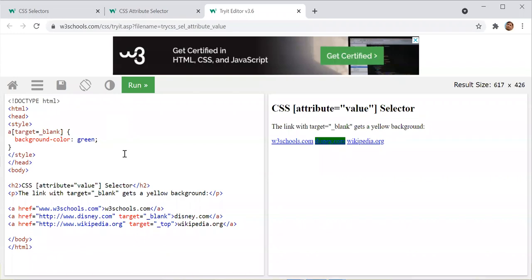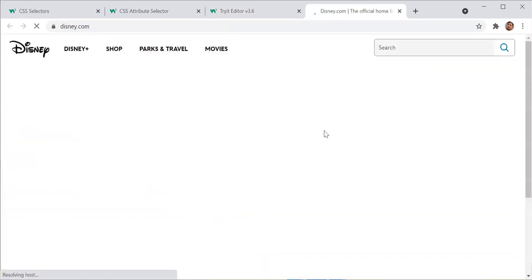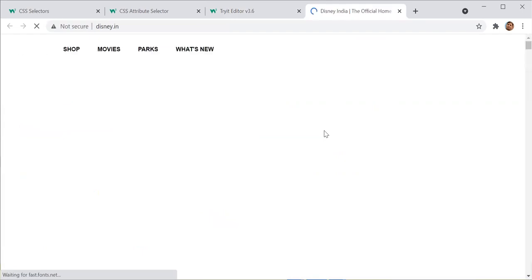Blank means it will open your link into the next tab. Top means on the same page, I think. So if you click on this disney.com, hopefully just click on this in this result window, hopefully it will open into the next tab. Right. Yeah, it is opening here.